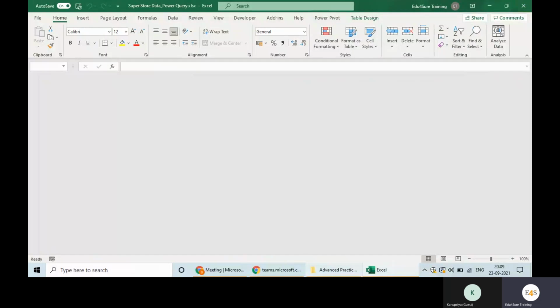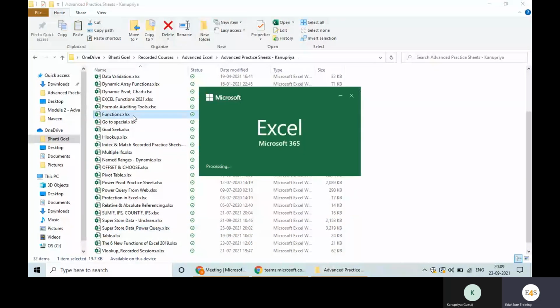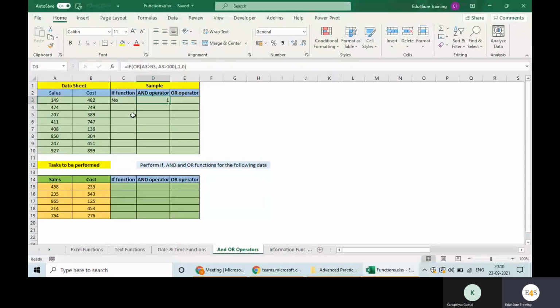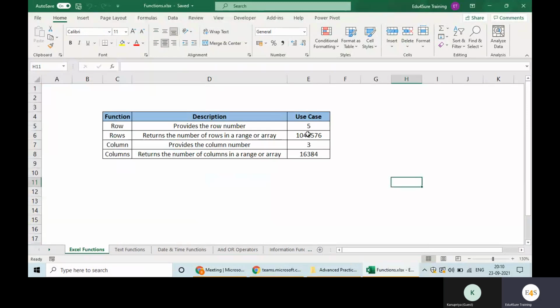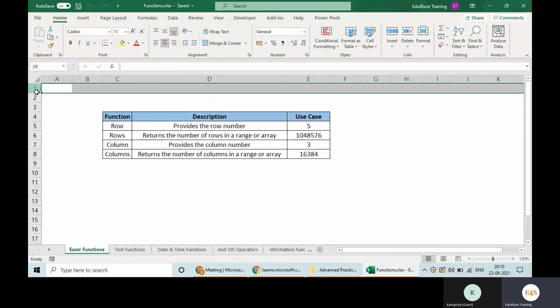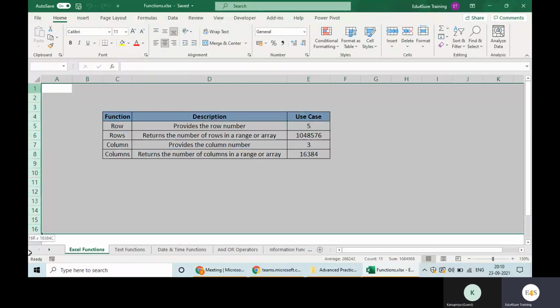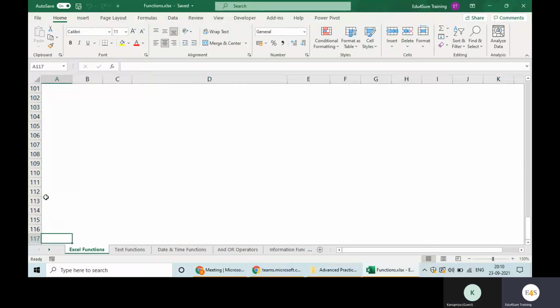Why do we need functions? We always need functions to clean the data, which is the second step in Excel analysis. What was the first step? The first step was to collate the data of all the departments together in the same format. So we have various kinds of functions. First of all, if somebody asks you in an interview how many rows there are in a single sheet of Excel, how will you answer? Have you ever tried to count how many rows? You keep going down and it keeps going. How to know about it?